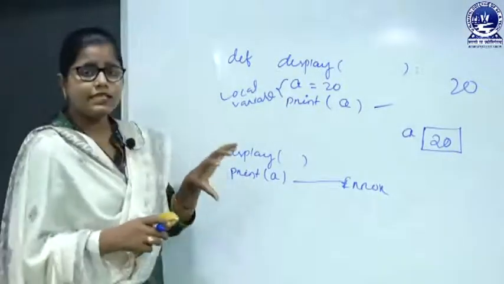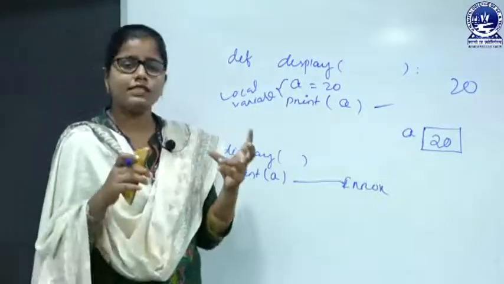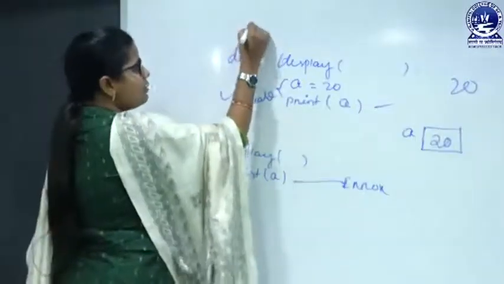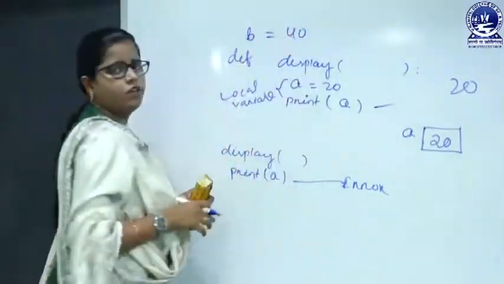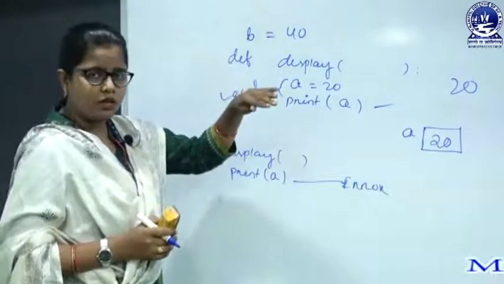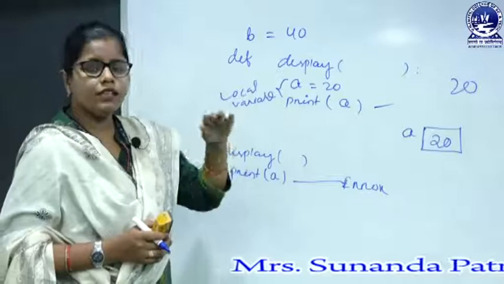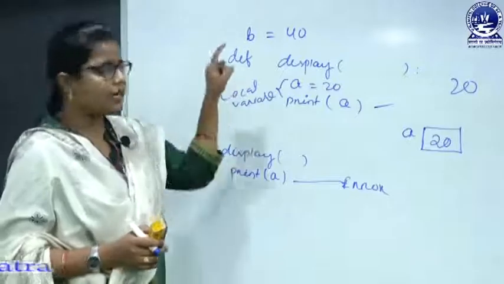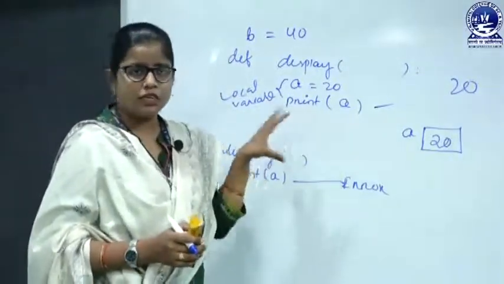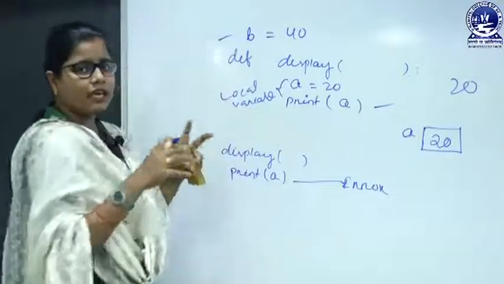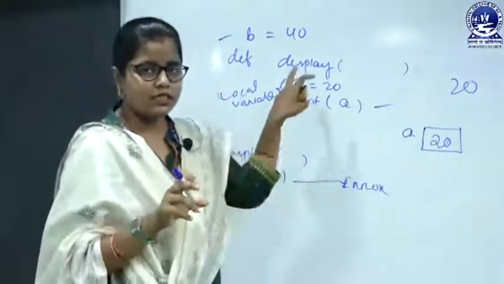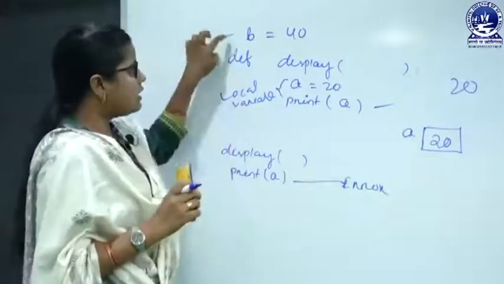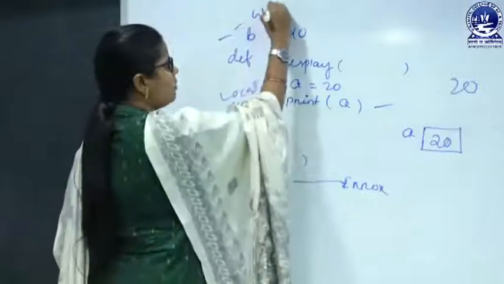So, what is the concept of a global variable? How can we say a variable is a global variable? For that, I can declare a variable, suppose B equals 40, at the top of the program, above the display function where we have defined it. So now B is not declared inside any function, not in the display function, not in the main function. B is declared above the program. That is what is meant by B being a global variable.